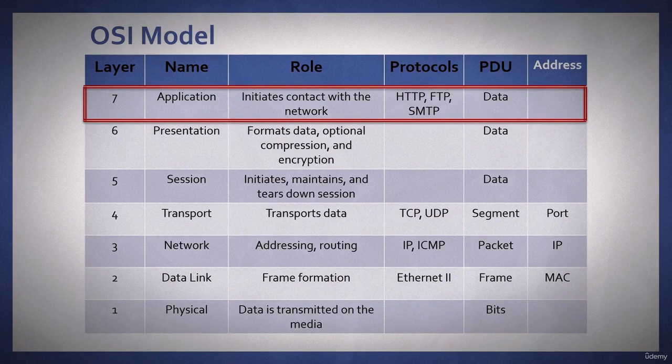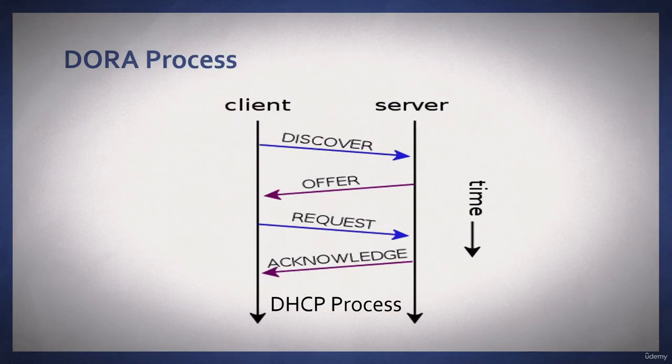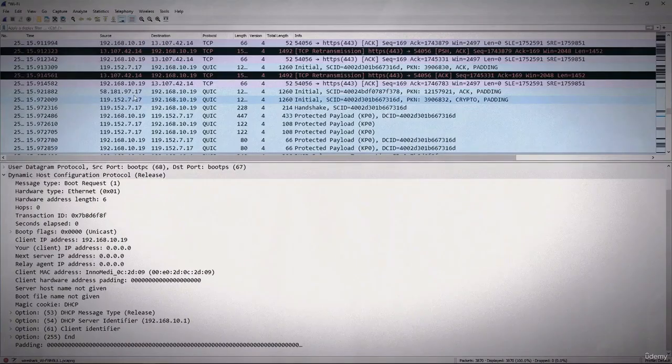Dynamic Host Configuration Protocol works at the application layer of the OSI model. DHCP dynamically assigns IP addresses on a local area network. DHCP uses UDP for transport, and the client will use port 68 and the server will use port 67. DHCP uses what we call the DORA process: discover, offer, request, and acknowledge. Let's take a look at the DORA process in Wireshark.